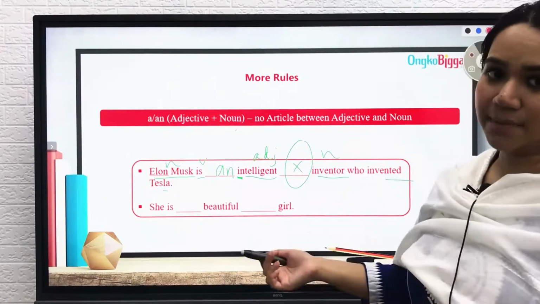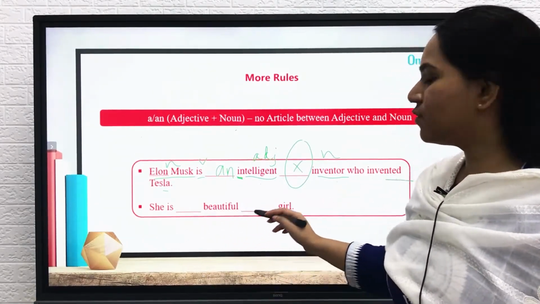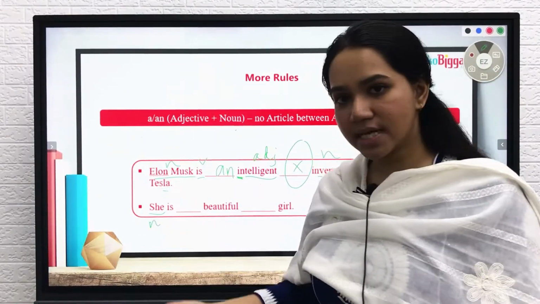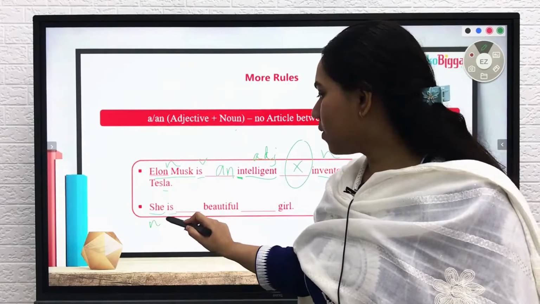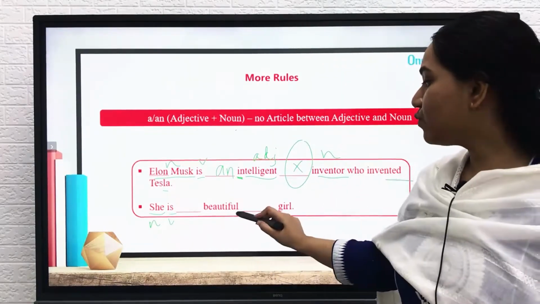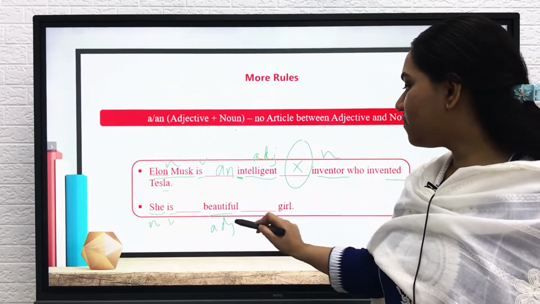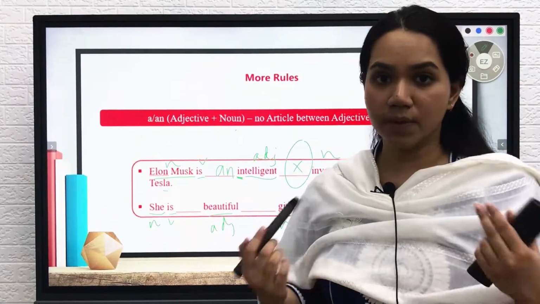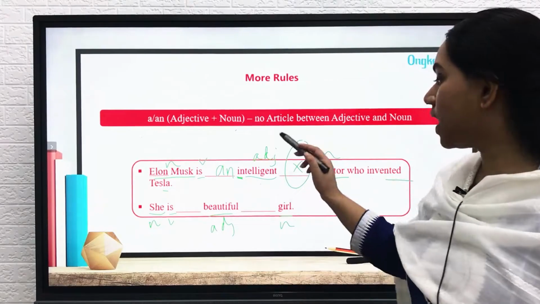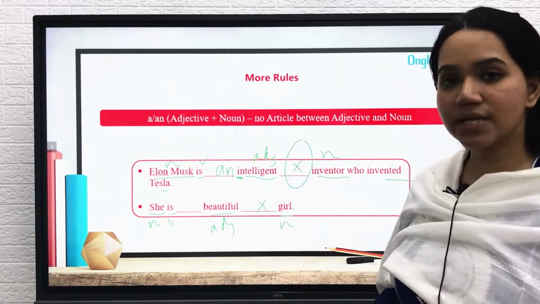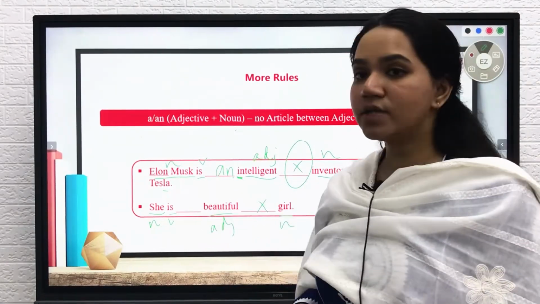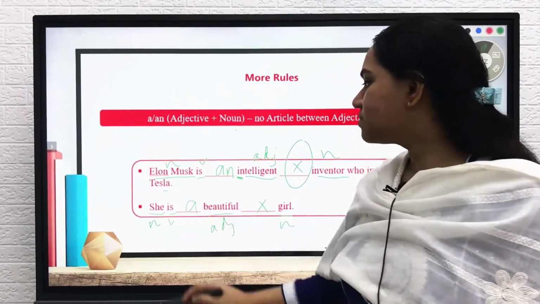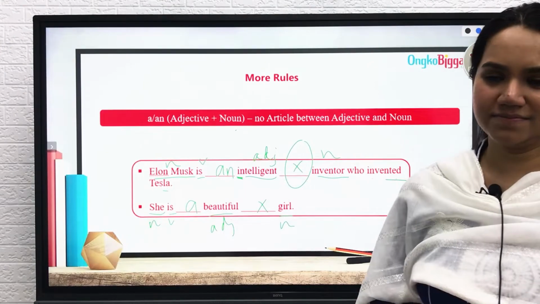Let's look at another example. She is dash beautiful dash girl. Once again, she is the noun or the subject of the sentence. Is is the verb or auxiliary verb of the sentence. Beautiful is an adjective. And finally, girl is a noun. In between the adjective and the noun, we will not be using any sort of articles. So no, we won't be using anything here. However, beautiful starts with a consonant, which is B. Therefore, we will be using a. She is a beautiful girl.